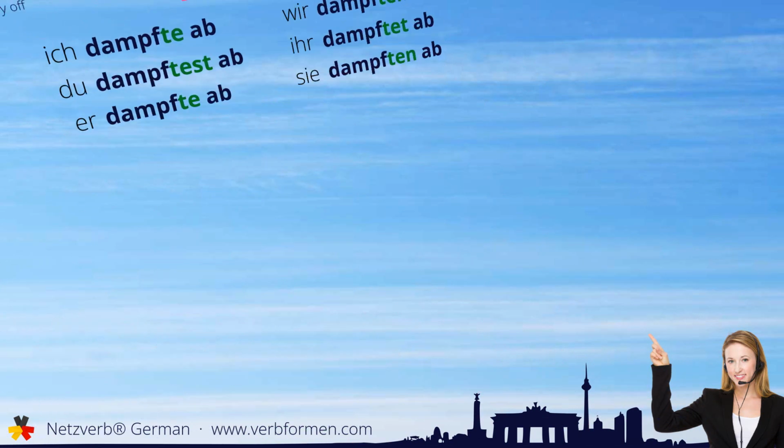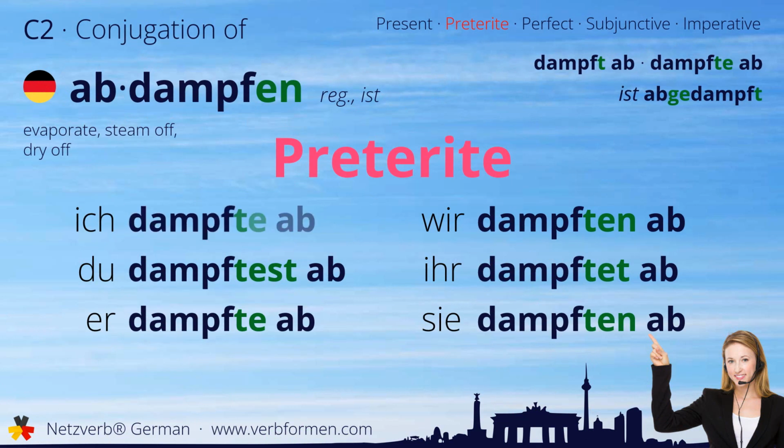Next up is the preterite. Ich dampfte ab. Du dampftest ab. Er dampfte ab. Wir dampften ab. Ihr dampftet ab. Sie dampften ab.